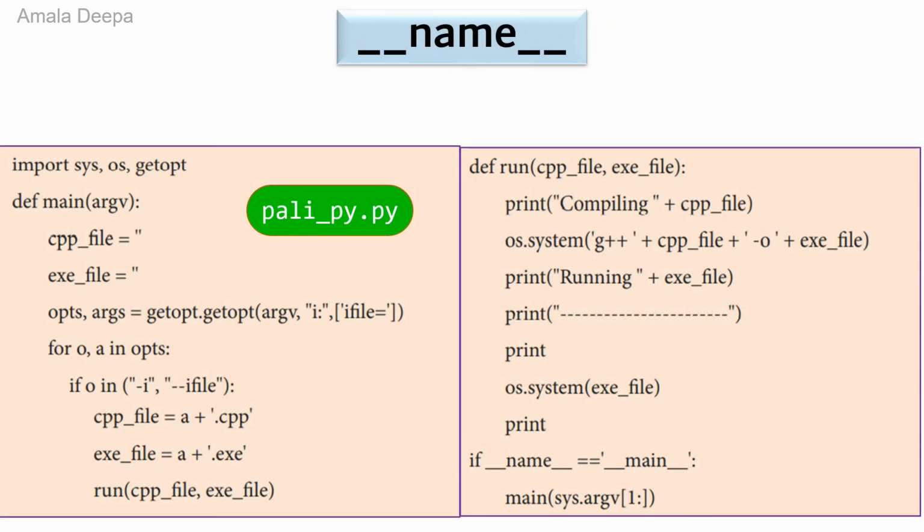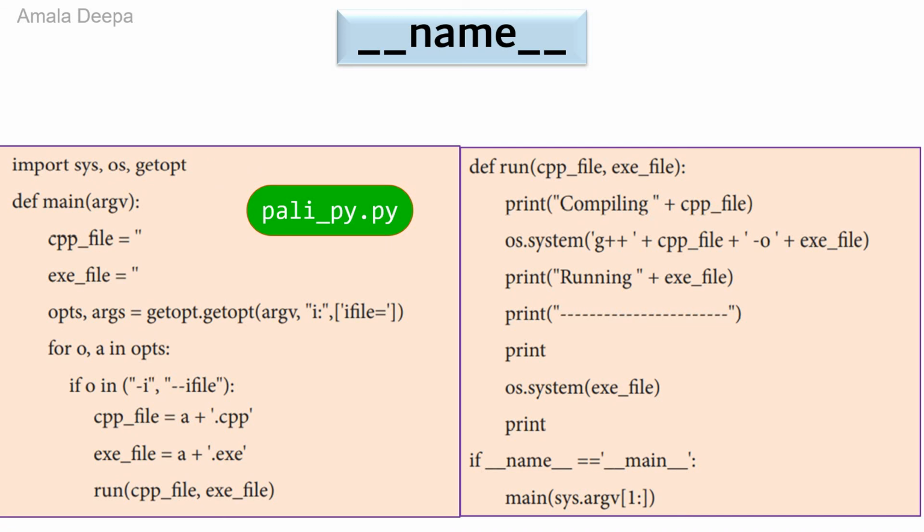__name__ is a special variable in Python. Since there is no main function in Python, when the command to run a Python program is given to the interpreter, the code that is at level 0 indentation is to be executed. However, before doing that, the interpreter will define a few special variables.